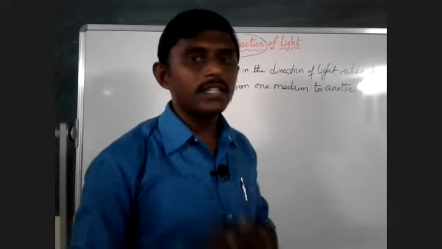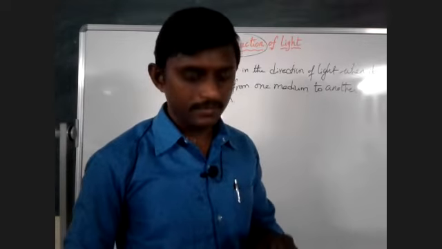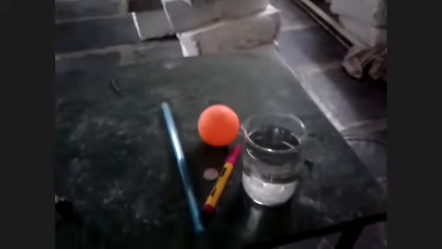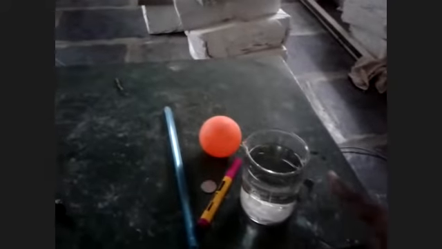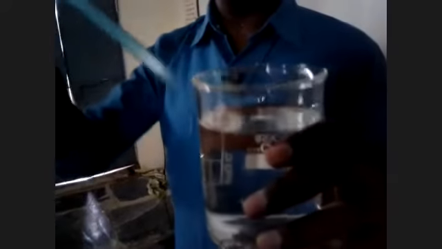Now let us see the activity here. Children, what are the requirements we need to do this activity? The first one is a beaker, the second is a stick pen, the third is a marker, and then a ball. Now let us see this activity. Take your glass tumbler and fill it with water, and observe carefully, children.